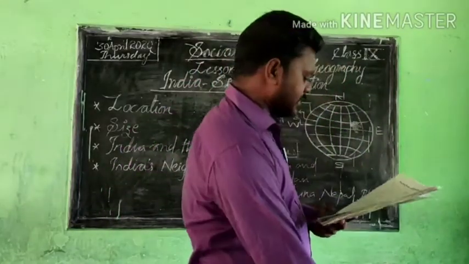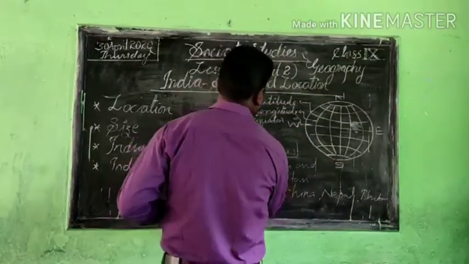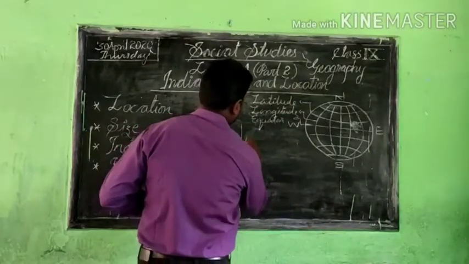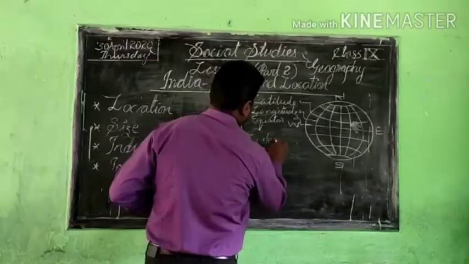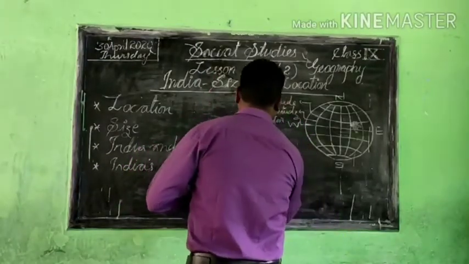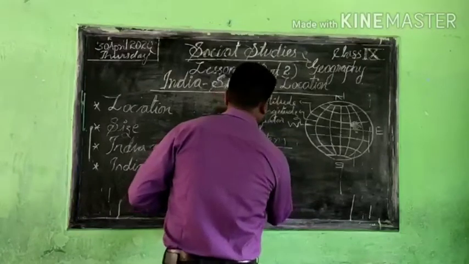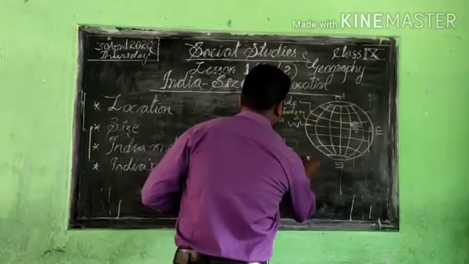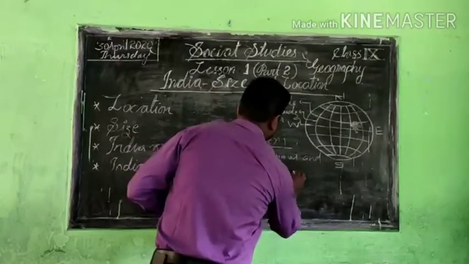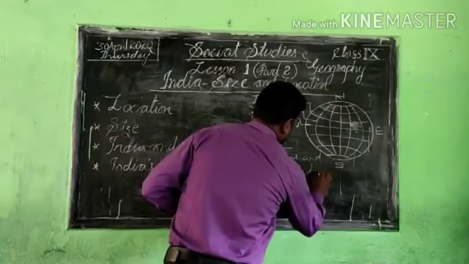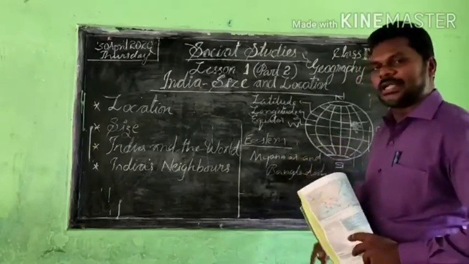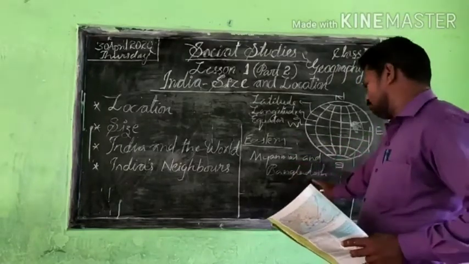And when we go ahead, on the eastern side we will see Myanmar and Bangladesh. On the eastern side of India, the neighboring countries are Myanmar and Bangladesh.